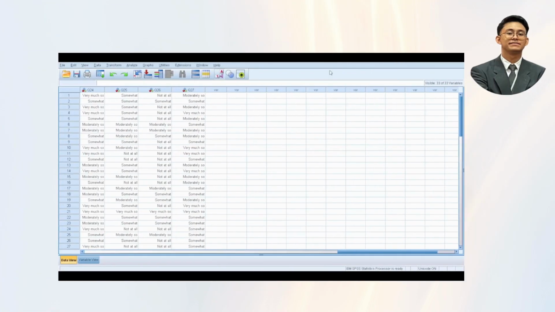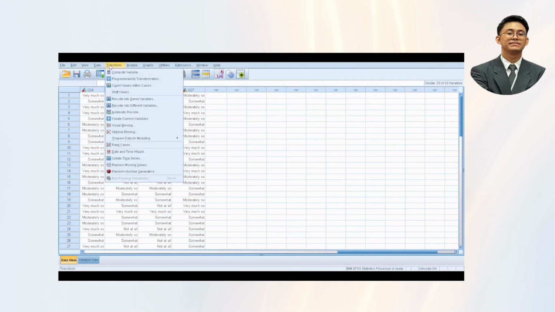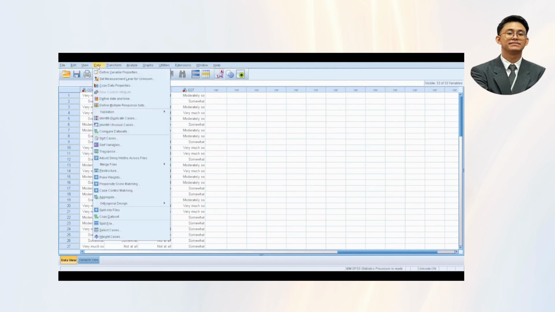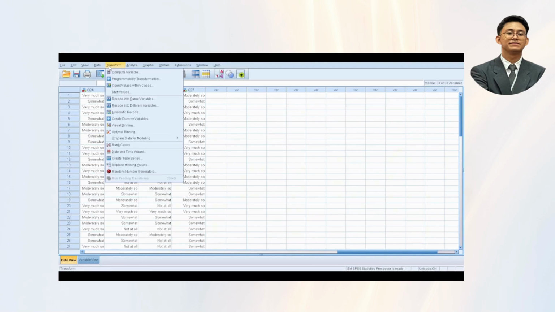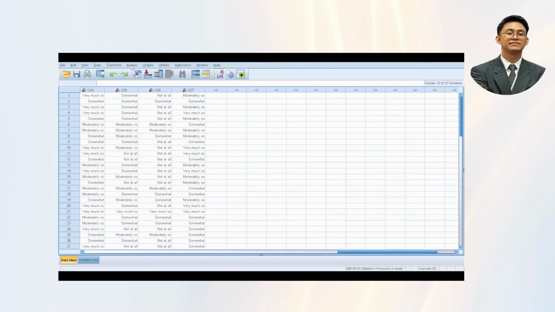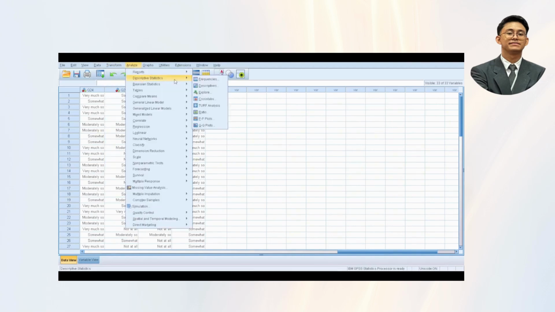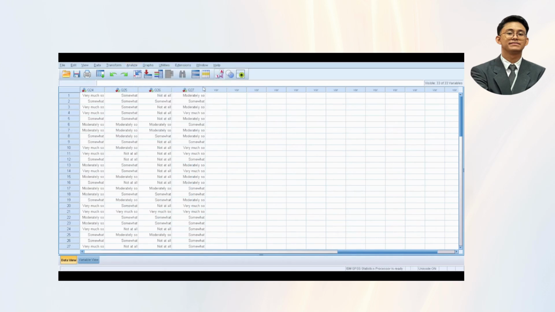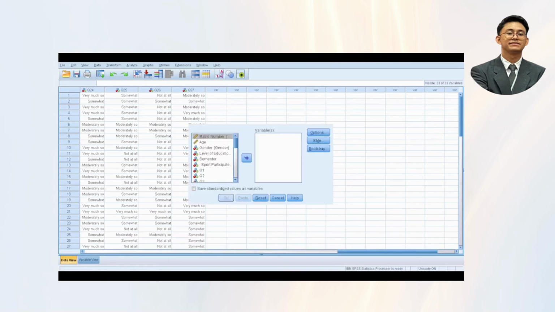Okay, so this is the statistics part for demographic data. The first one, you click the Analyze button and then you search for Descriptive Statistics and then you find Descriptives. Okay, as you see, there are a few variables.